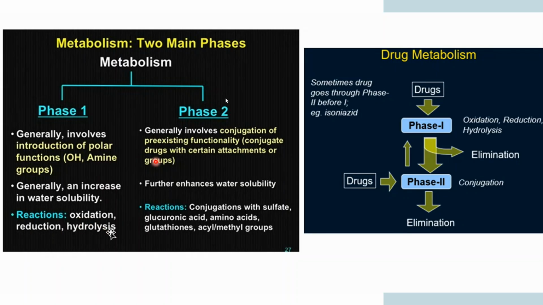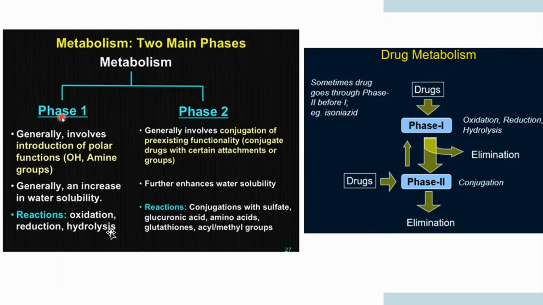Now coming to phase 2. Phase 2 deals with conjugation of pre-existing functionality, conjugating drugs with certain attachment groups. It further enhances the water solubility. Conjugation with sulfate, glucuronic acid, amino acid, glutathione, and methyl transferase, these reactions come under phase 2 metabolism.